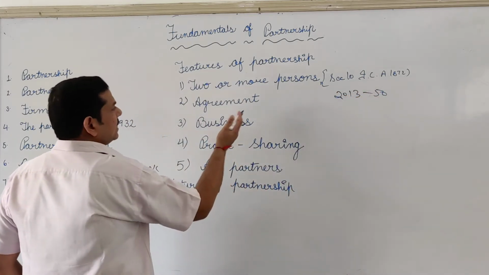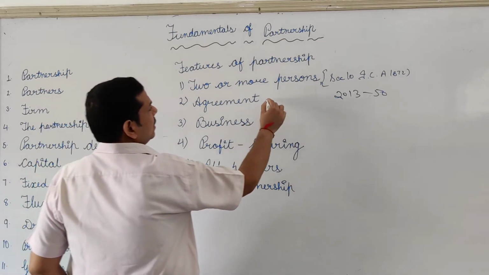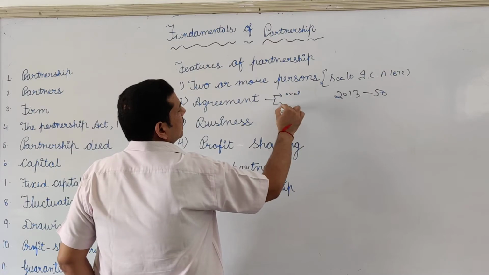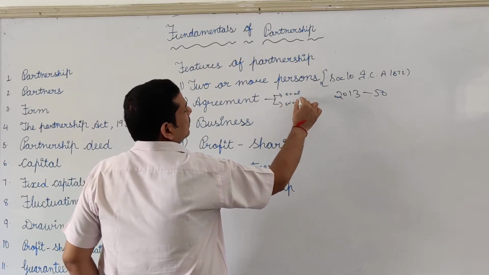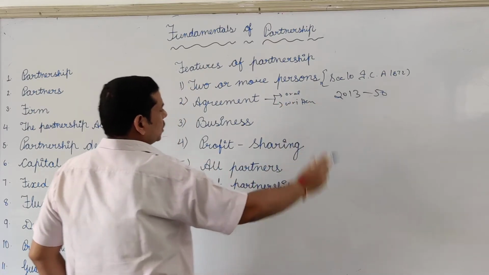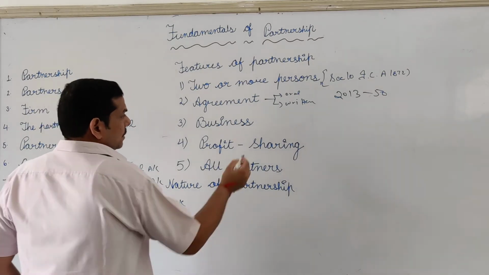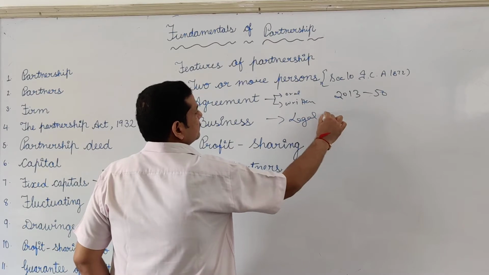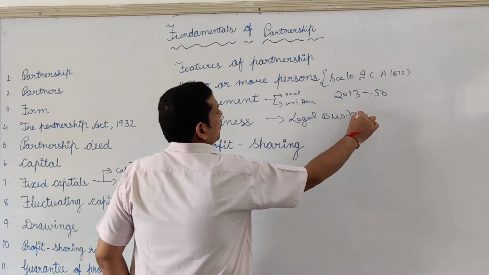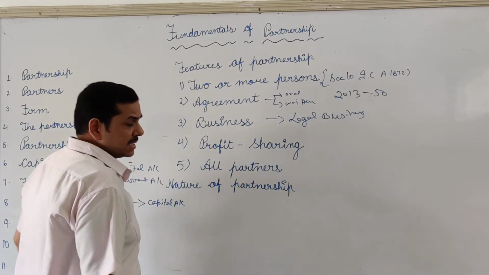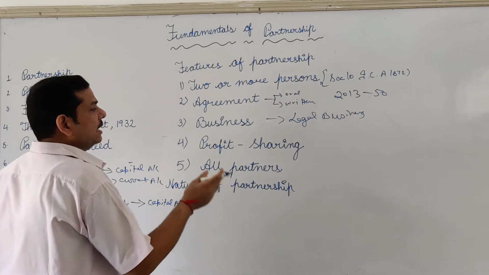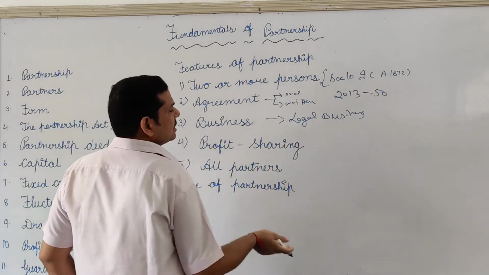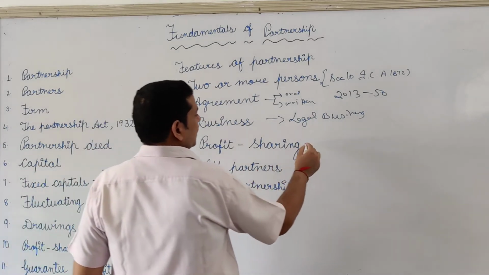Agreement: there shall be an agreement. The agreement amongst the partners may be oral or written; the law has given a liberty, and in both forms it is acceptable. Business: there shall be a legal business. Partnership doesn't form for illegal business. If because of the introduction of any law, a previously legal business turns into an illegal business, we have to immediately shut it down.